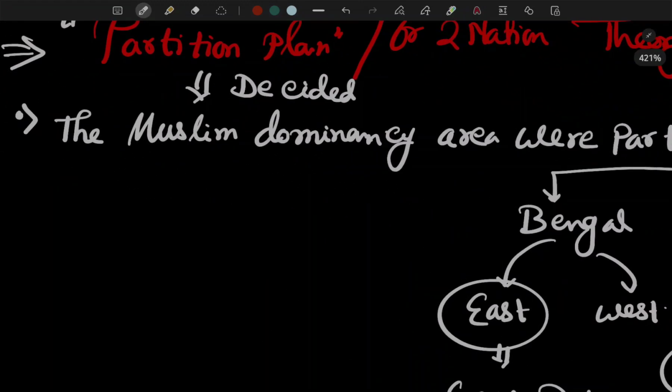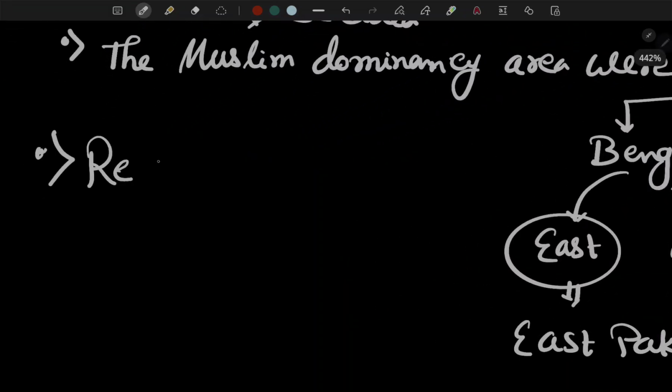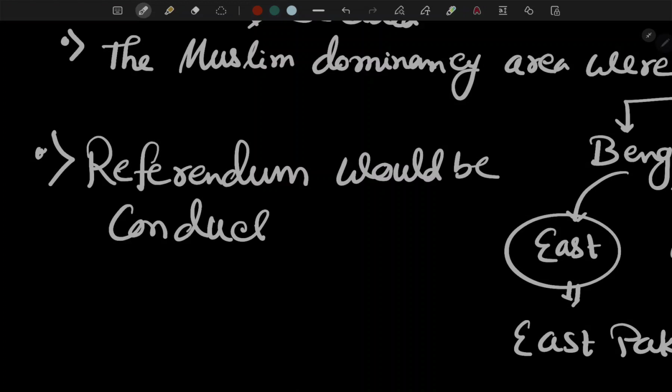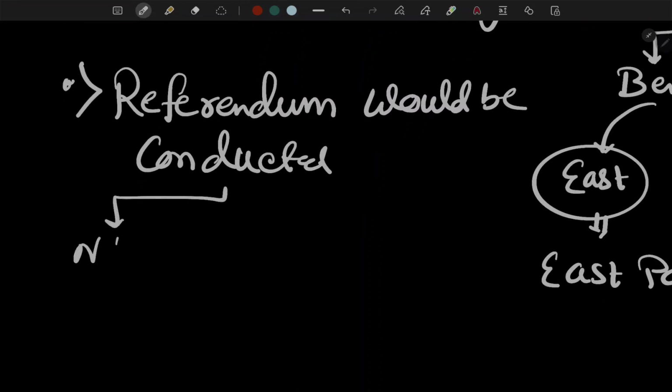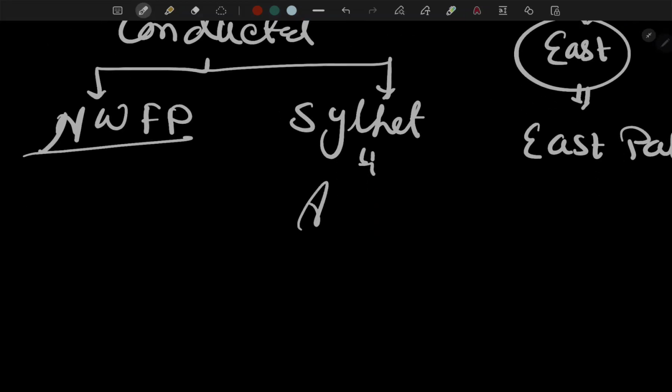The next point under the partition plan is that a referendum would be conducted in the Northwest Frontier Province and the Sylhet area, which is nowadays in Assam.